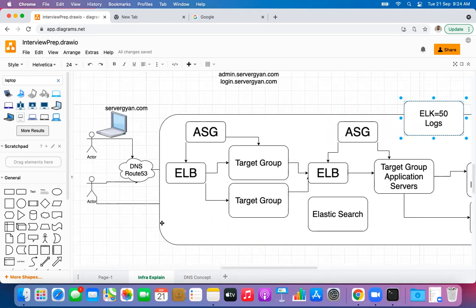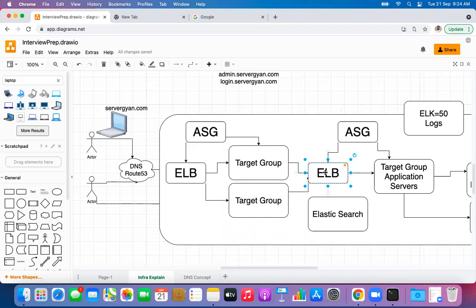Okay. So do you have any question related to this so far? Because as I told you, request will go to DNS server, it will forward to load balancer, it will forward to target groups. Insights of target group, we are going to discuss, for sure we will discuss how do we set up auto scaling group. There is inside view of auto scaling group, whether we are going to use launch configuration or launch template, we are going to use launch template here, right? Launch configuration or launch template, what component we are going to use with auto scaling.